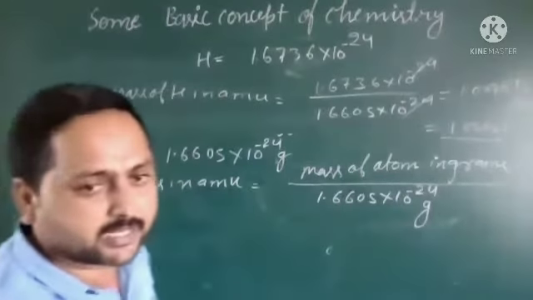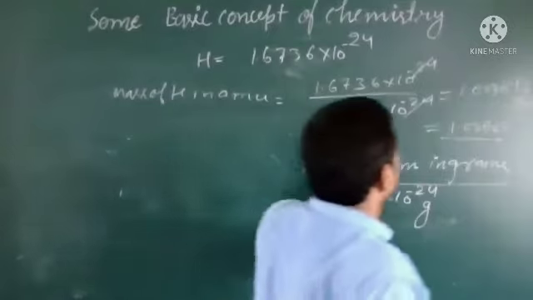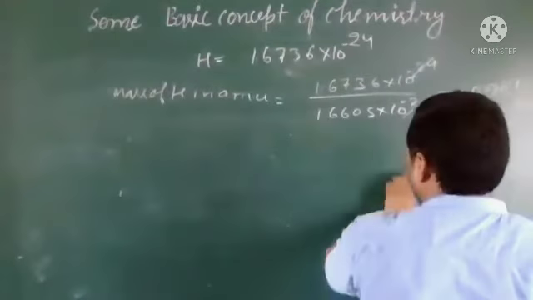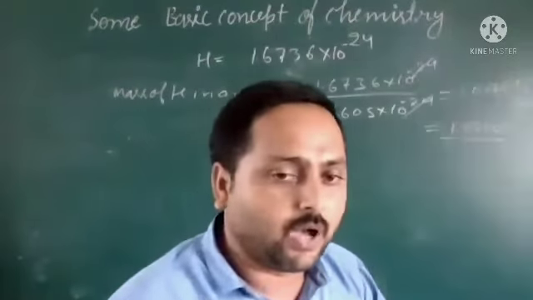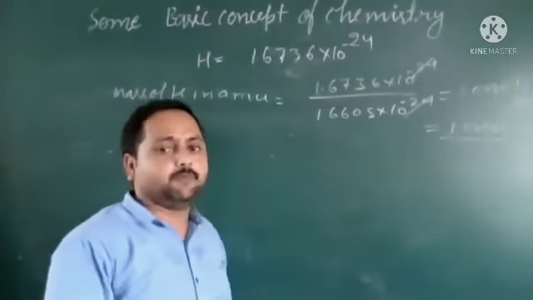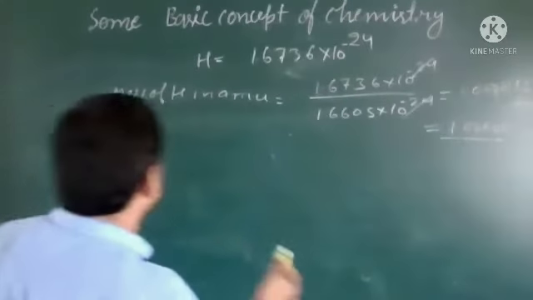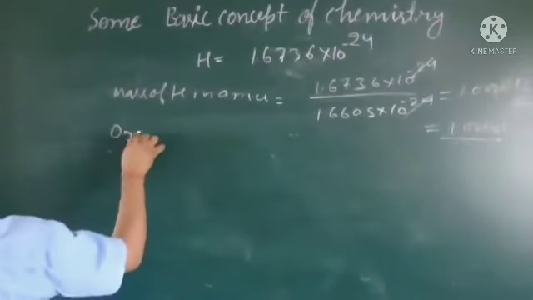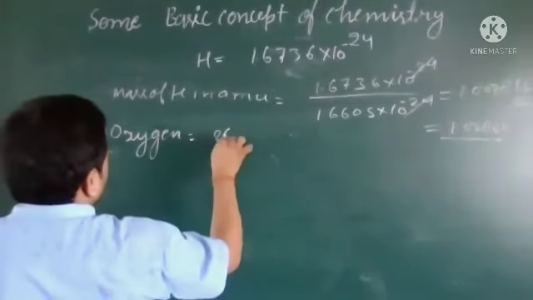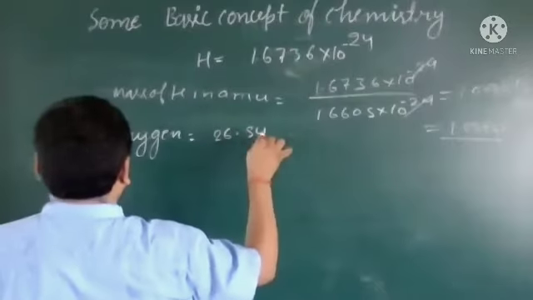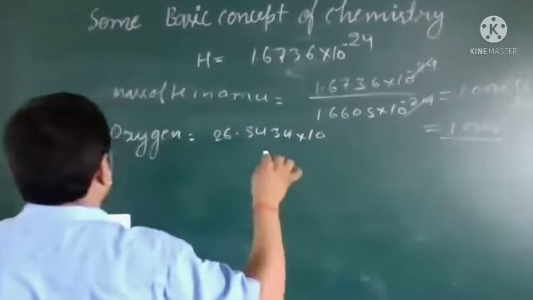For other atoms we can calculate too. Maybe the question in your mind is, sir, how will we calculate for other atoms? So I am taking some values that I noted and read experimentally somewhere. I am telling you the values of some atoms in gram, and with the help of that you can calculate the value in AMU. For oxygen it is 26.5434 into 10 to the power minus 24.